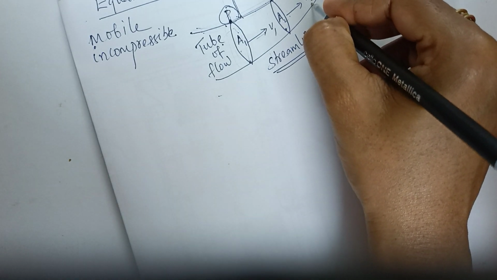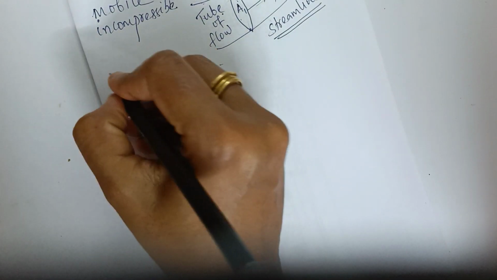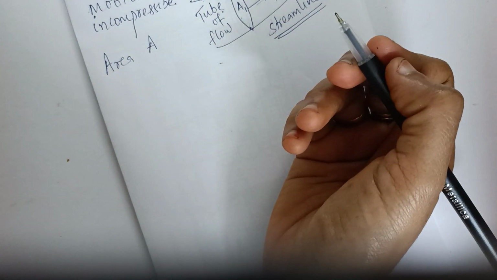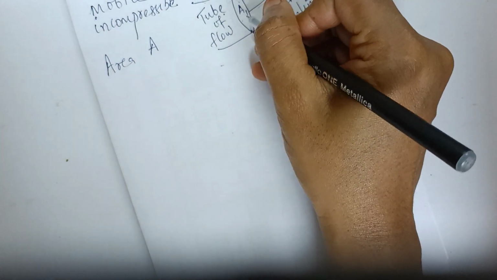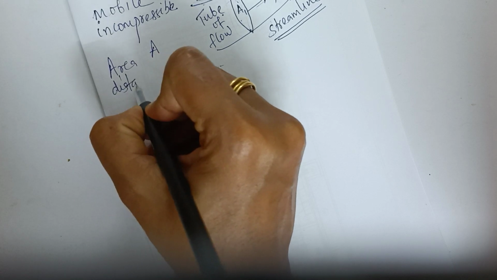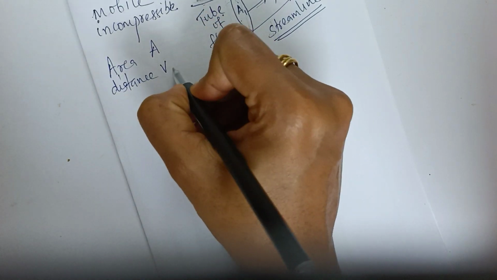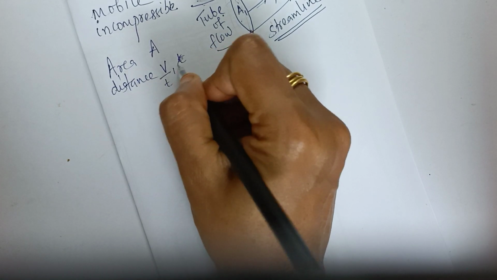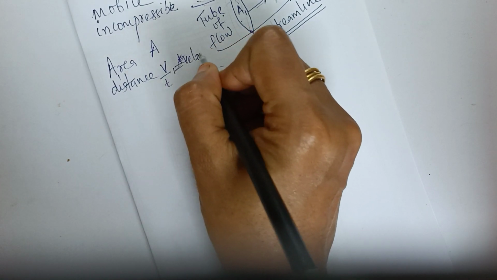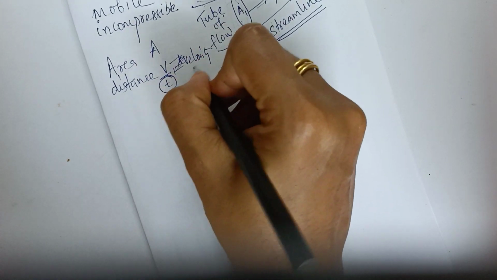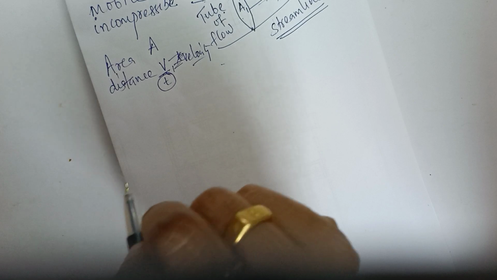Okay, now we are looking at an area A. We said, see the liquid is crossing A1 and it is moving forward. So let it cross a distance V in a time t. Distance or displacement by time is what? It is velocity, right? So for unit time, this distance V itself is the velocity, isn't it?